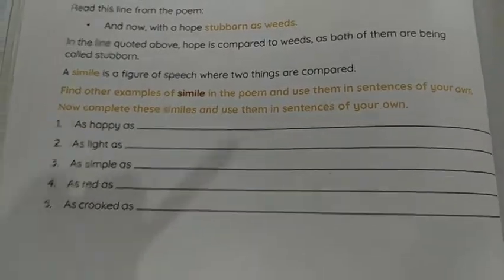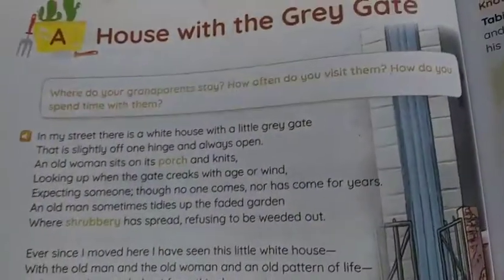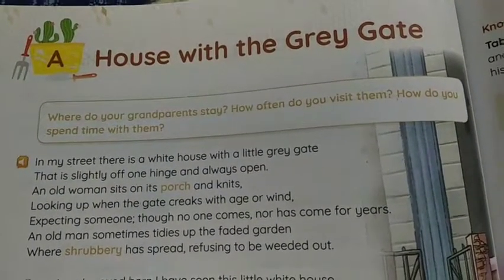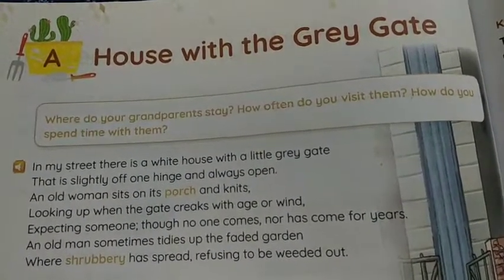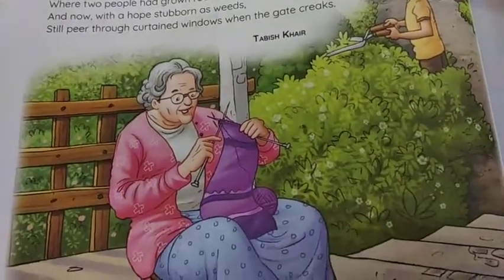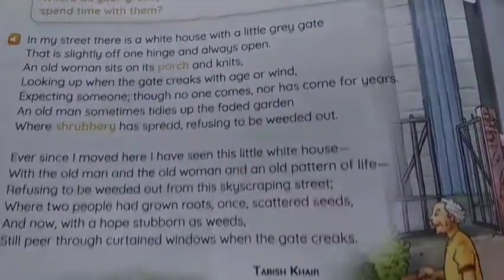Now what are the different things that you're going to include in your notebook? First, of course, the name of the lesson. Then you will be writing a very short summary of the poem and draw any picture related to the visualization that we get through this poem.